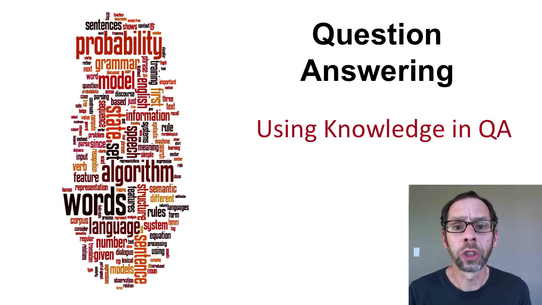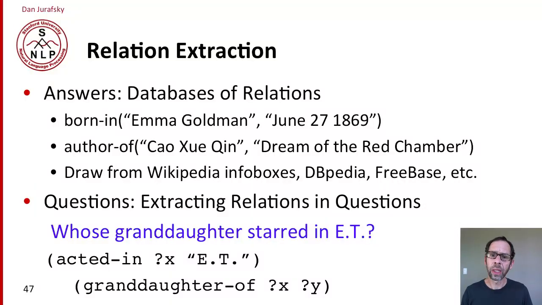Rich knowledge can also be used in modern question answering systems. The most commonly used form of knowledge is relations. And so relation extraction, which we talked about in a previous lecture, is very important in question answering. The relations can occur in pulling out the answers, or in analyzing the question, or in both.